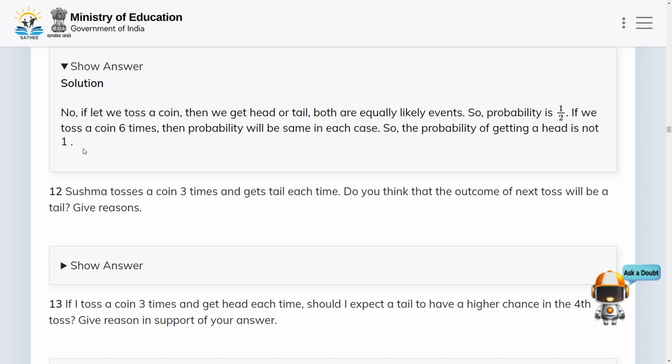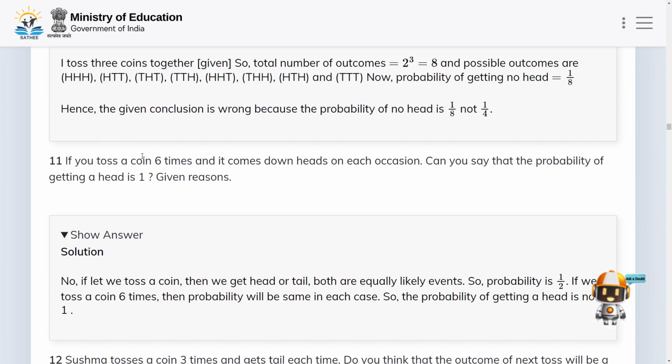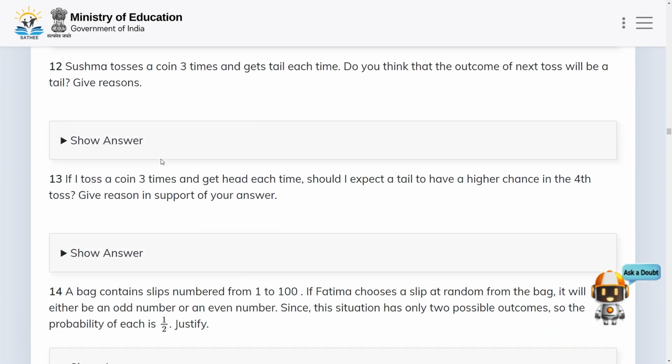Okay, so the probability of getting a head is not 1, so therefore we cannot say that the probability of getting a head is 1. So this is not correct. Now let us move to the next problem.